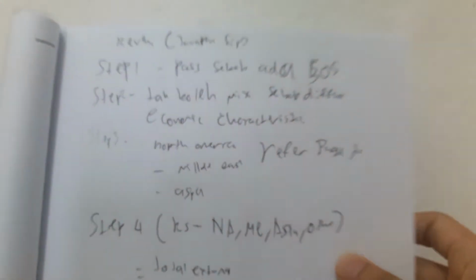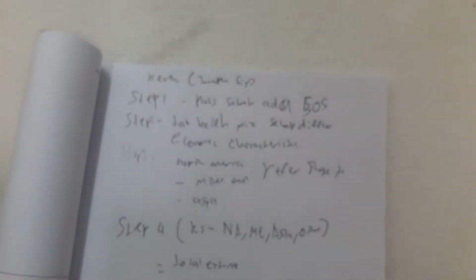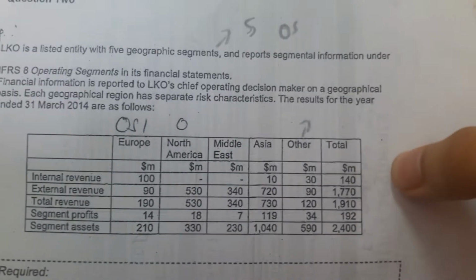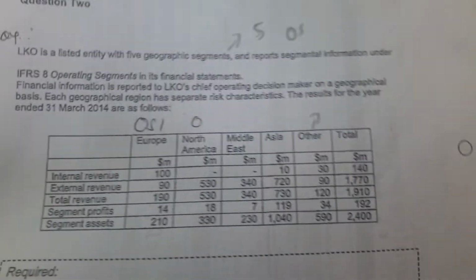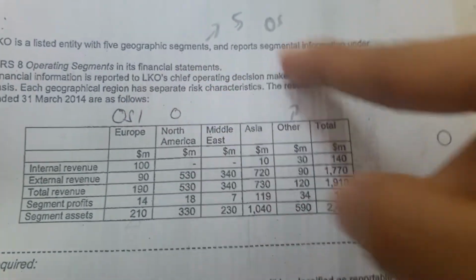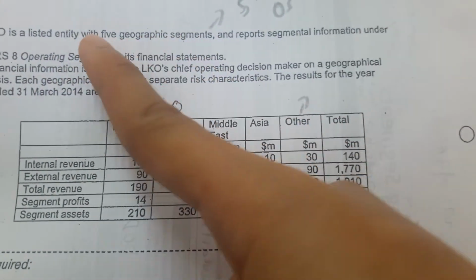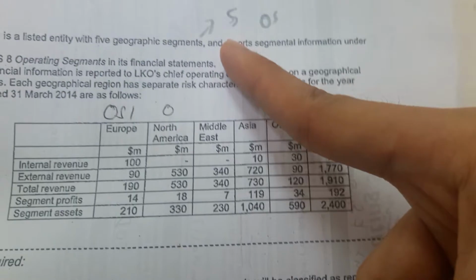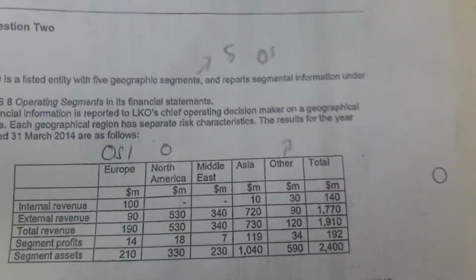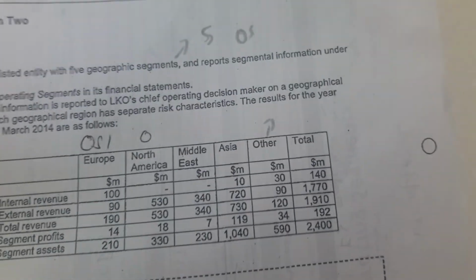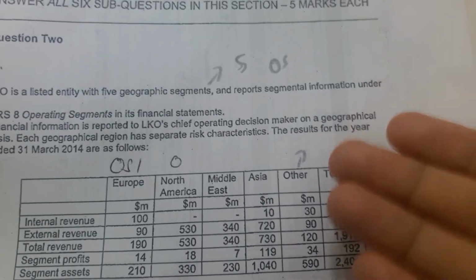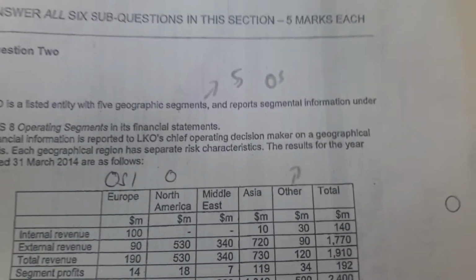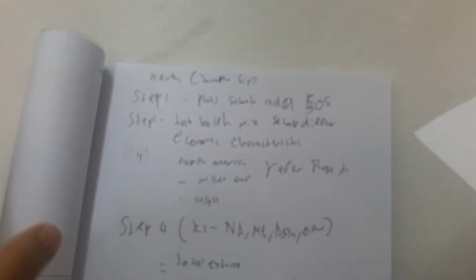Step 1. Are all these segments actually operating segments? Now let's see the question. It says that the decision maker reviews financial reports, and the entity has 5 geographical segments and reports segment information. So does it pass the 3 qualitative criteria, in which there is information reviewed by the CODM, and there is revenue and expenses? Yes, it passed all 3 criteria. So step 1, check.